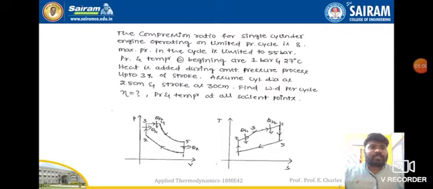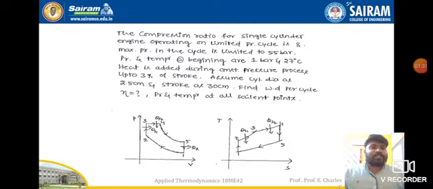So here, the compression ratio for a single cylinder engine operating on limited pressure cycle. Already in my previous video I have explained about this. This dual cycle is also called the limited pressure cycle, which is also called the semi-diesel cycle. If they use any of these terms in the problem, you should understand that it comes under dual cycle. So the compression ratio for the single cylinder engine operating on limited pressure cycle is 8.